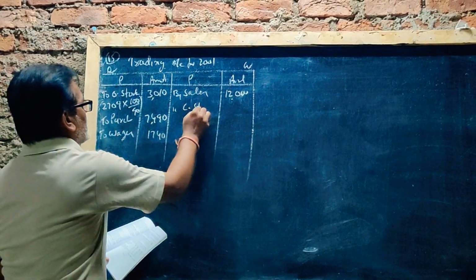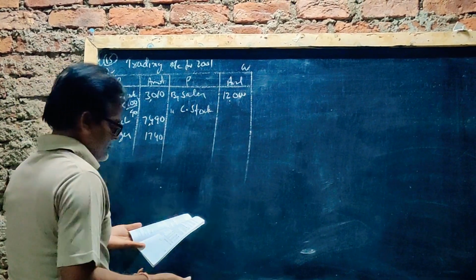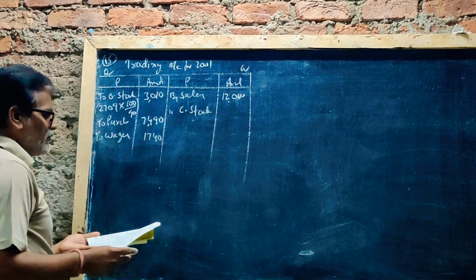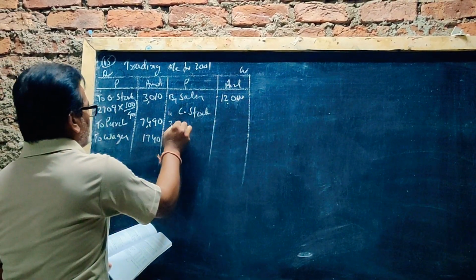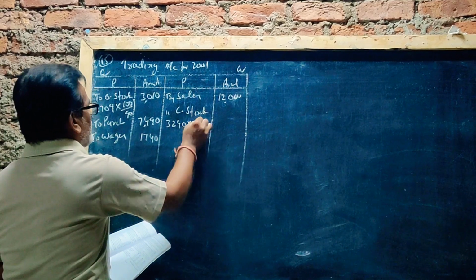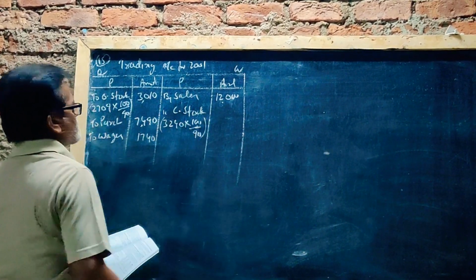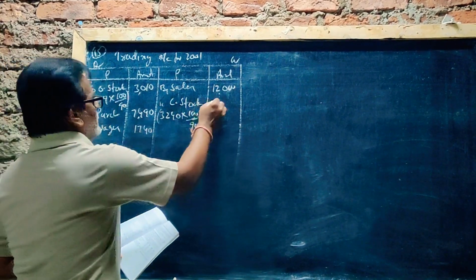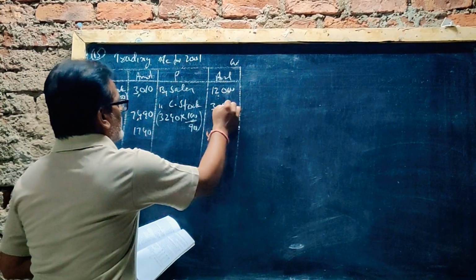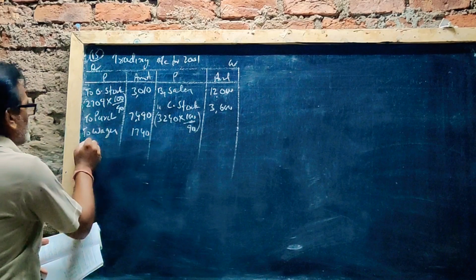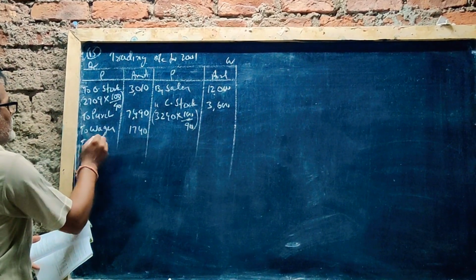By closing stock value 3240. Again 3240 into 100 by 90, 3600.